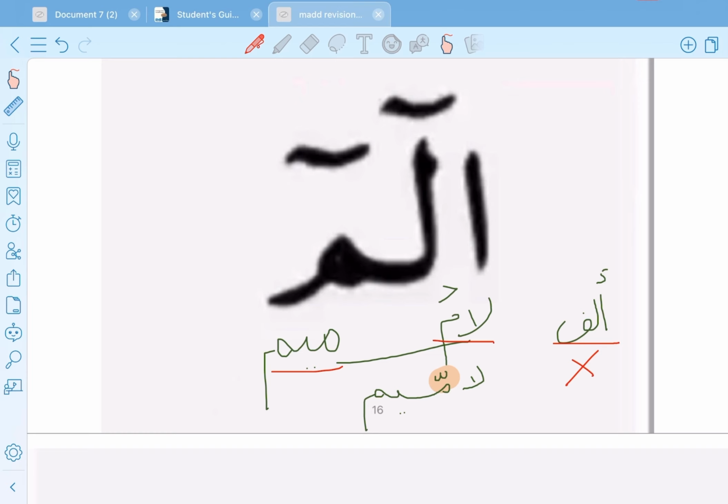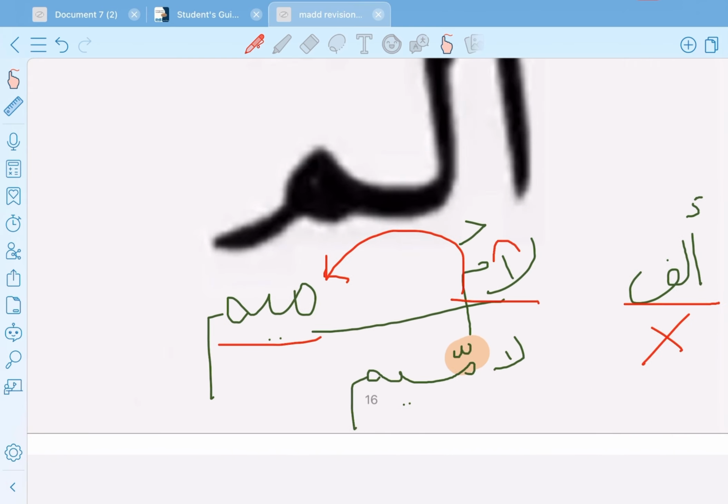Okay, I have here meme sakina, and this meme sakina is followed by another meme. So this is merging. This is oral merging. إدغام شفوي. So meme sakina followed by meme متحركة. So they will become one meme مشددة. So now this mad letter is followed by what?